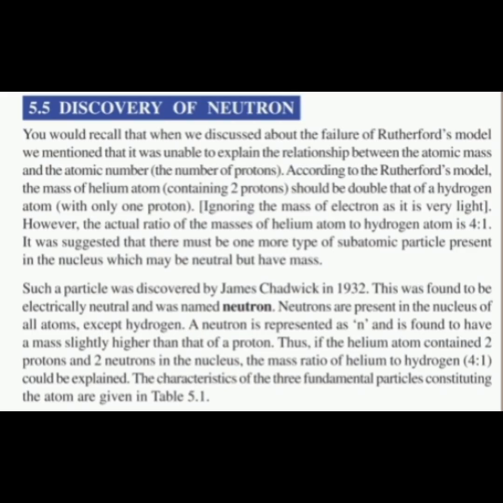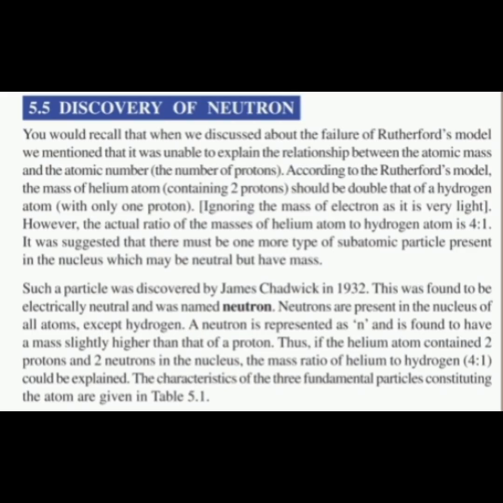The characteristics of the 3 fundamental particles constituting the atoms are given in table 5.1. Right. So there was a doubt that there must be some new particle inside the nucleus which is neutral and has mass.